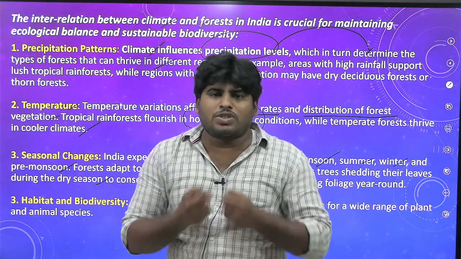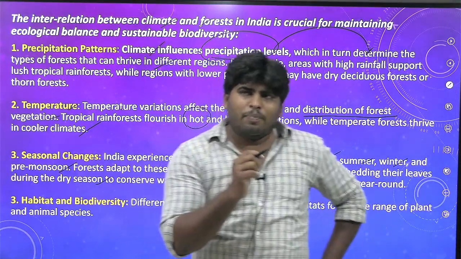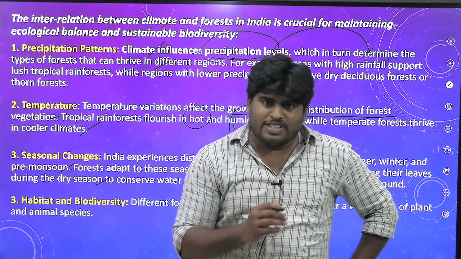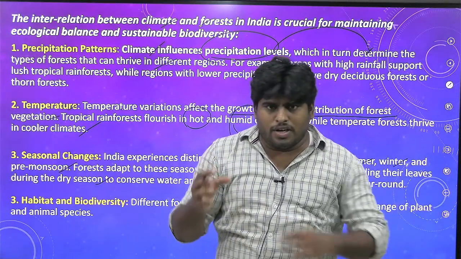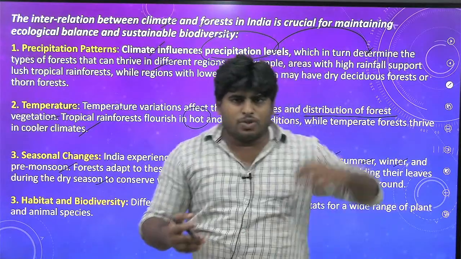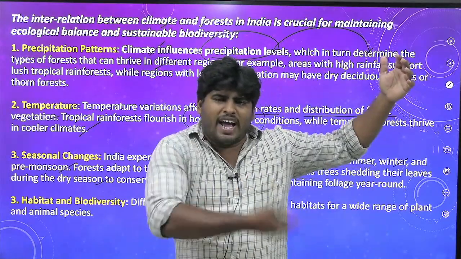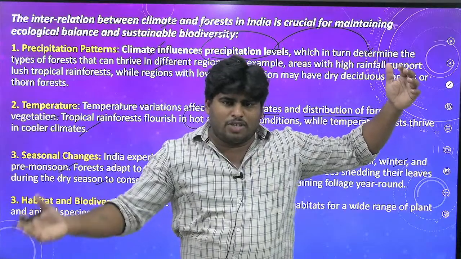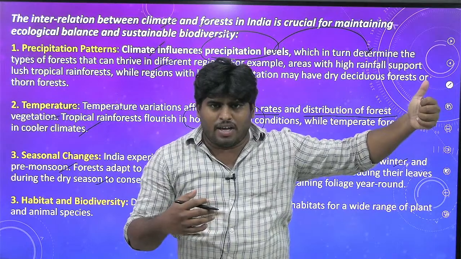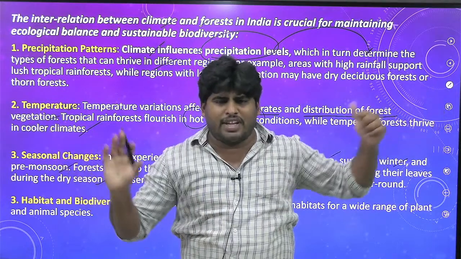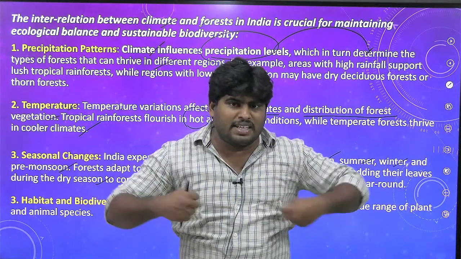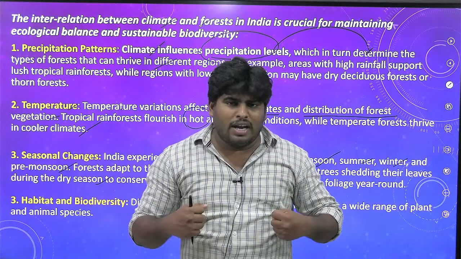They shed leaves to save water, to conserve water. See, in plant science, you have a concept called transpiration, right? That is the evaporation of water present in the leaves or stems of the tree. When it comes to the summer season or dry season, there is a high rate of evaporation, and trees and plants are also subjected to it. So to conserve the water present in that particular tree, they shed the leaves.